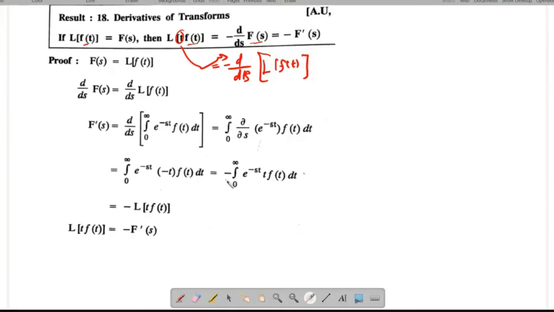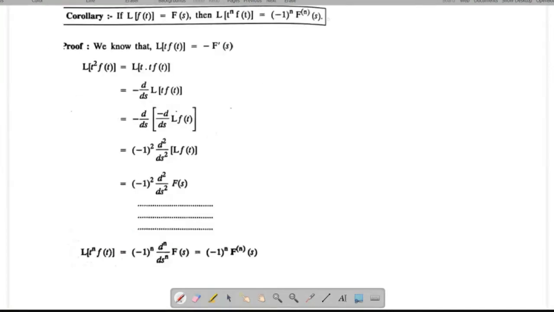You can simplify this as minus integral over 0 to infinity e power minus st t f of t dt. By using the definition of L of f of t, you get the Laplace transform of t into f of t. I have shifted the minus to the left-hand side. Finally, you can rewrite L of t into f of t equals minus F dash of s. In general, I have written it on the next slide. So this is the formula.